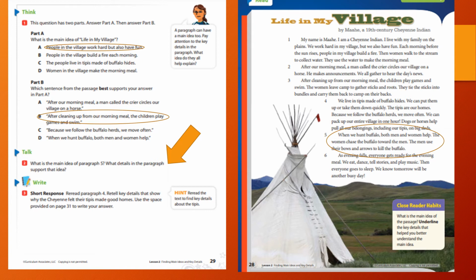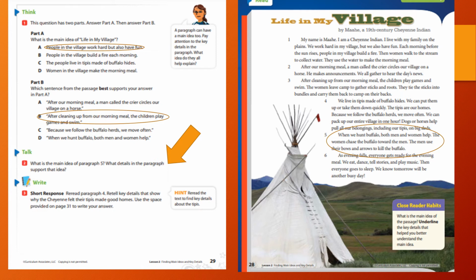So the main idea is, what is that paragraph mostly about? And if you look at the first sentence of paragraph 5, it says, when we hunt buffalo, both men and women help. Does that accurately give an idea of what paragraph 5 is about? Yes. So we know both men and women help hunt buffalo. That's the main idea. So the details in the paragraph need to be specific.